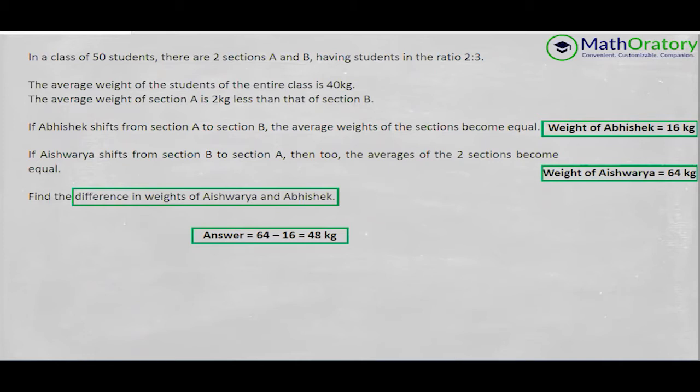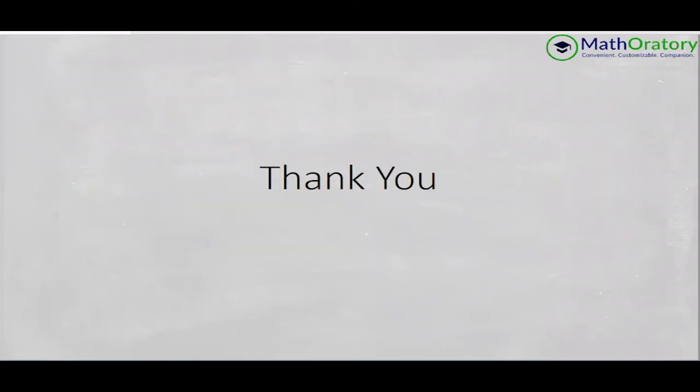Another thing to note: if you don't want to calculate the complete thing, you can avoid that, because the weight of Abhishek is 40 minus 24 and the weight of Aishwarya is 40 plus 24. So 40 is irrelevant. The difference will be plus 24 minus minus 24, so that would be 48 any which way. This is one good question where you can apply offsets to calculate very quickly. So that is for this particular question.